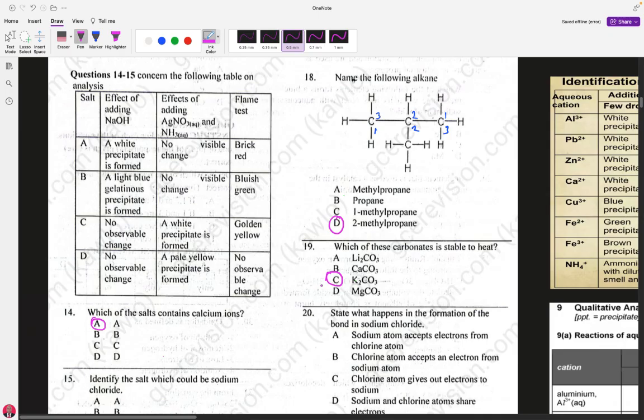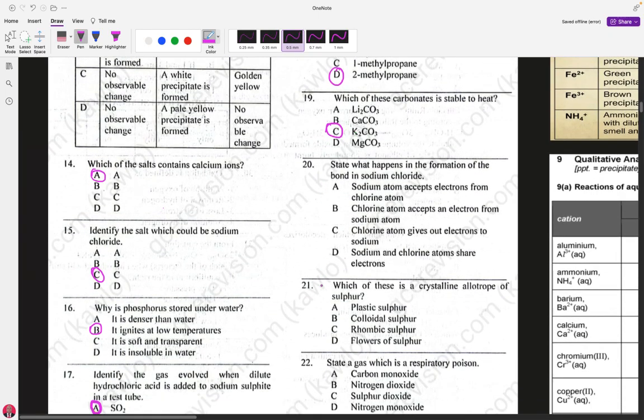Let's go to question number 20. State what happened in the formation of bond in sodium chloride. Sodium chloride is a combination of sodium, which is a metal, and chlorine, which is a non-metal. They have different electronegativity. Chlorine is more electronegative than sodium.